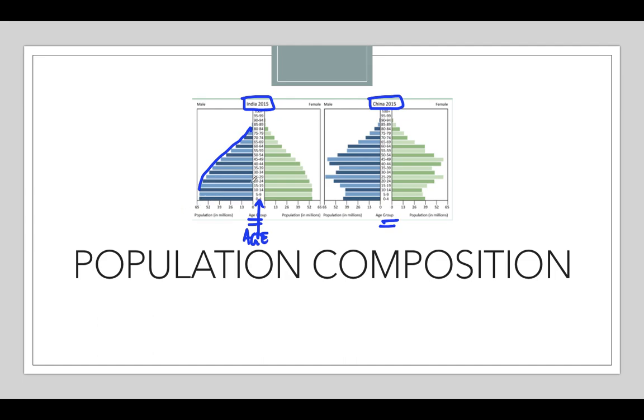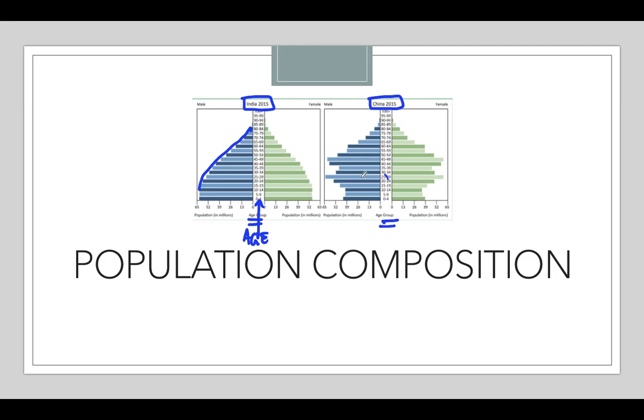Then when we increase the age, the population decreases. Clear? So it is called population change. And in China also, between the age of 0 to 4, and the middle age a little bit higher, but the senior citizens of that country are very few. Clear?